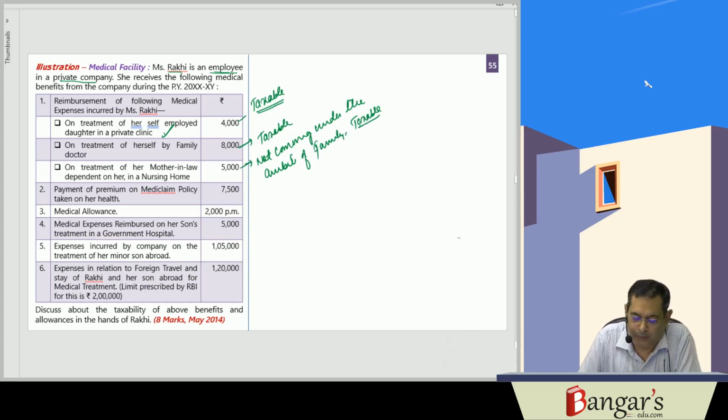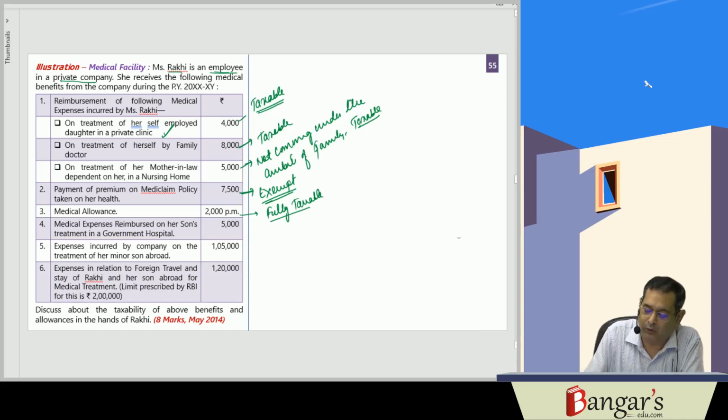Then payment of premium on Mediclaim policy taken on her health. If the Mediclaim policy is approved by IRDA, it will be what? Exempt from tax. Fixed medical allowance is fully taxable. Then medical expenses reimbursed on her son's treatment in government hospital.